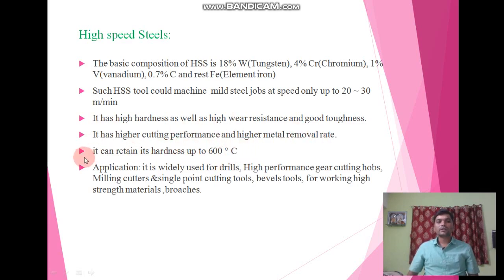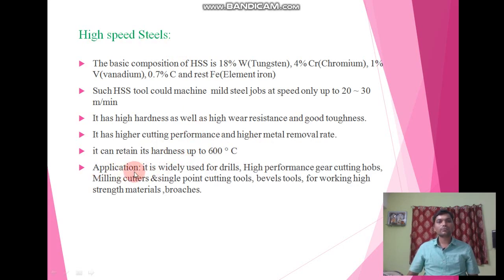It can retain its hardness up to 600 degrees Celsius, as compared to carbon steel, which can retain its hardness only up to 250 degrees Celsius.